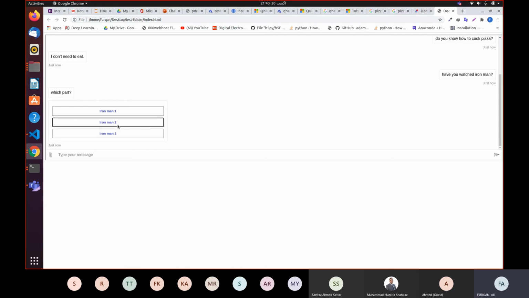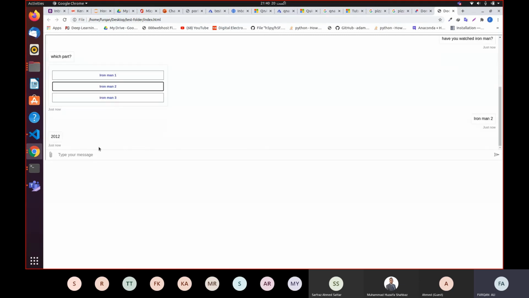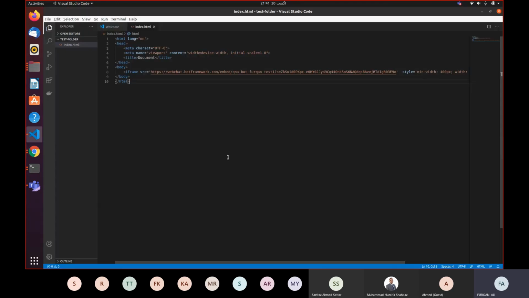So it is asking me which one, so I'm going to choose Iron Man 2, and it's going to give me the reply, 2012. So as you have seen, you can add some further modification. Again, this is not an HTML class, so I'm not going to teach you what HTML is and how you can modify your code for HTML. But I'm going to do you a favor. I'm just going to modify the width of the chatbot for you.